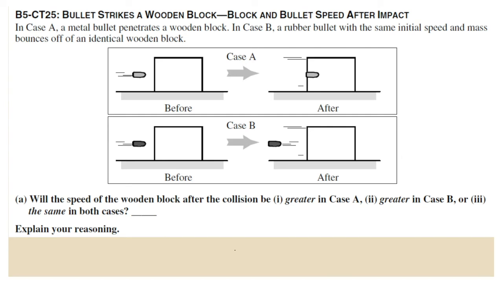Now you can see, in case A, the bullet is moving to the right. It gets stuck in the block, and as you can see from these motion lines here, the block and the bullet move to the right. And in case B, the rubber bullet bounces off the block, and now it's moving to the left, as you can see from these motion lines, while the block is moving to the right.